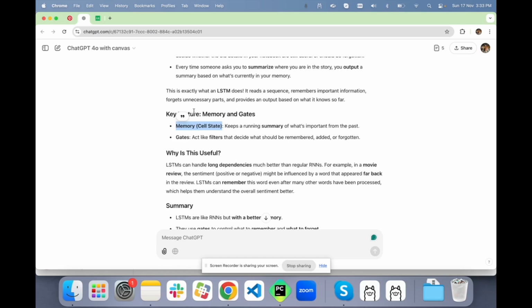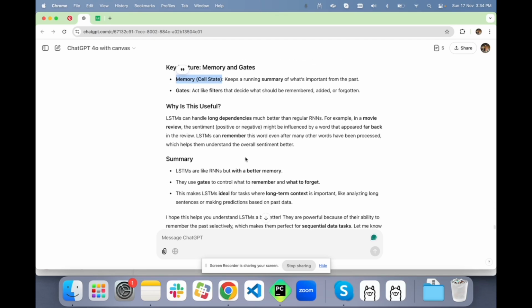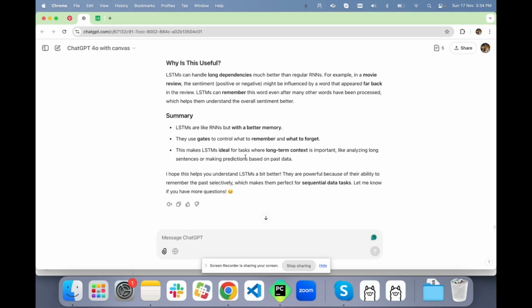It makes use of memory, cell state, and gates to decide how to present the memory, how to make use of the important information from the cell state, and uses gates to output the important information. And if we read a little about why this is useful, we read that LSTMs can handle long dependencies much better than regular RNNs.